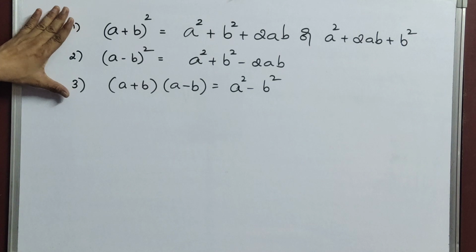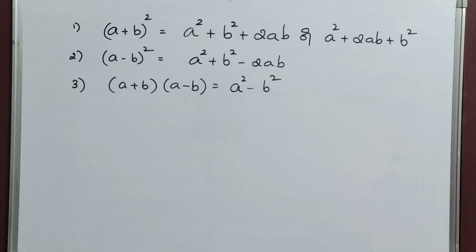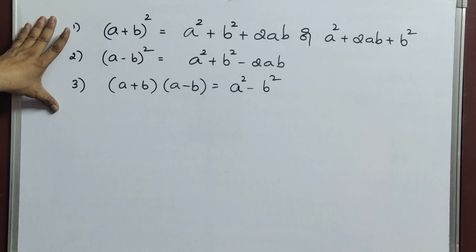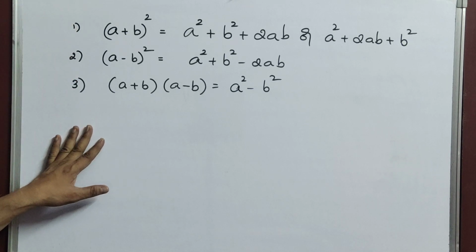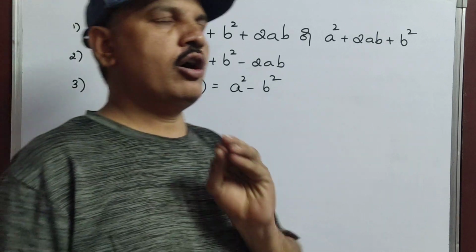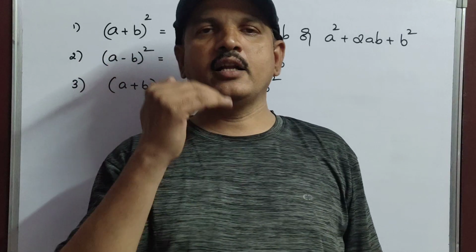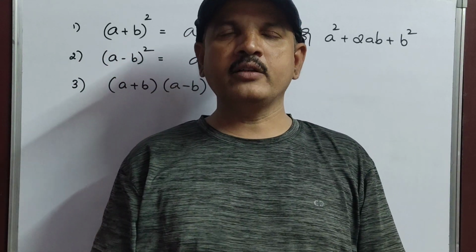Now, why I told these 3 identities: I will give some examples based on these 3 identities, and I will explain here. Now you all may have a doubt, sir, I have to write the notes. Unless I ask you to write, don't write anything in the notes.